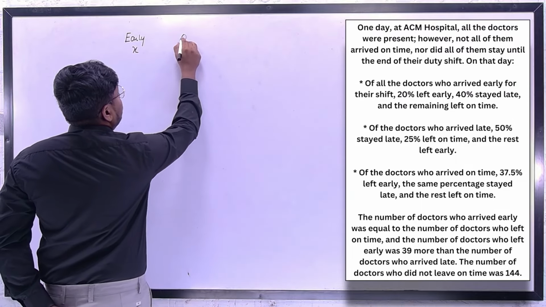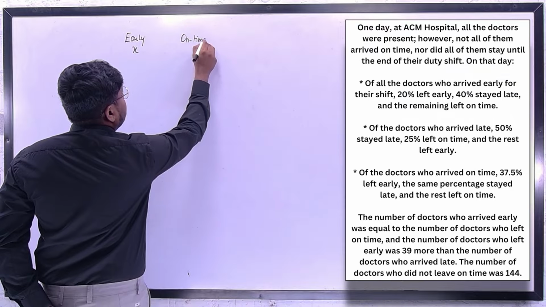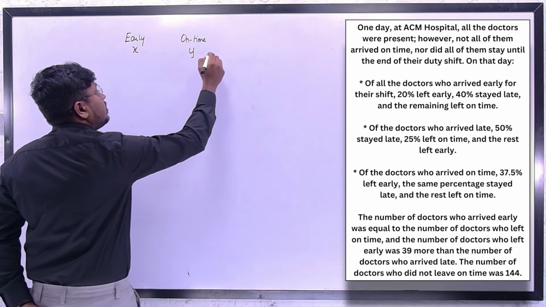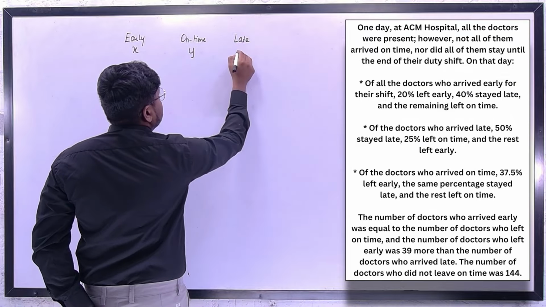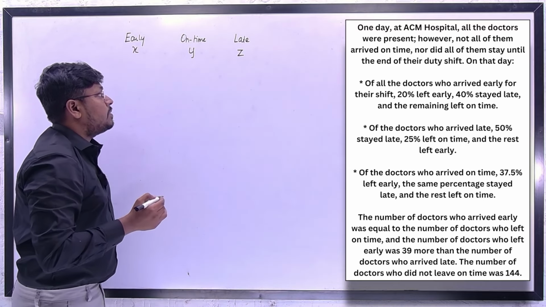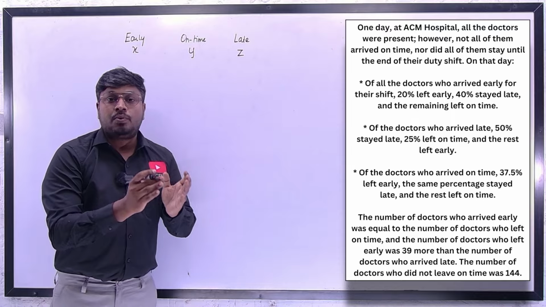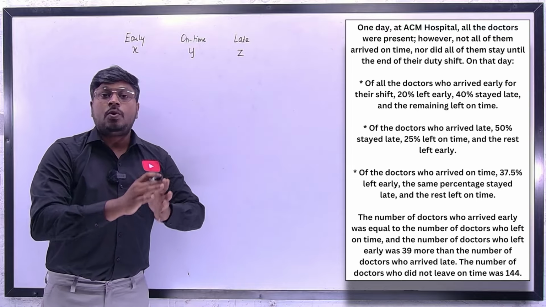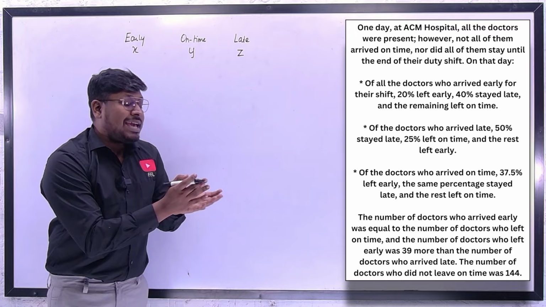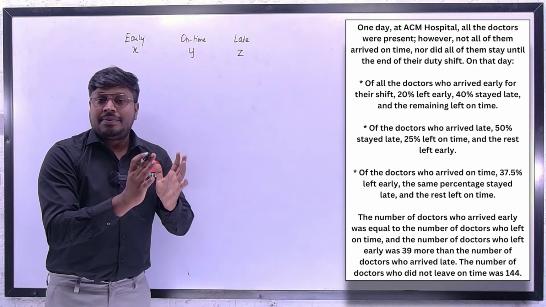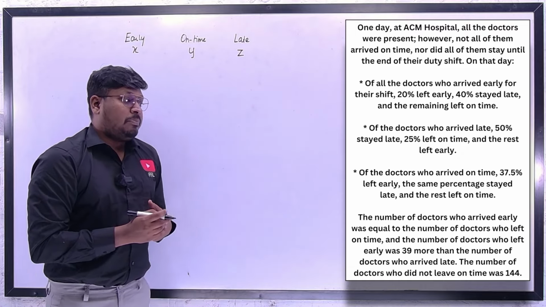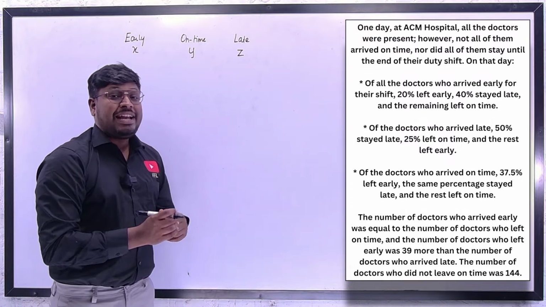Similarly, the total number of doctors who arrived on time is Y, and the total number of doctors who were late is Z. Let's assume. So if you add X plus Y plus Z, this will be the total number of doctors in the ACH hospital, right? Let's take this as a base value, X, Y and Z. Now, first point, of the doctors who arrived early.